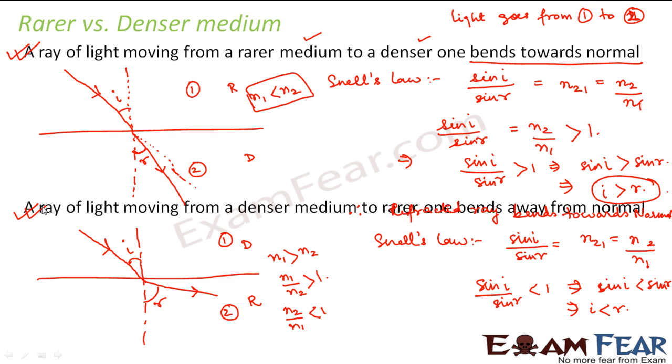Therefore, it bends towards the normal. Whereas when it enters from a denser medium to a rarer medium, it is entering a medium which is less crowded, so it is not afraid, it moves away from the normal, and it can stay alone easily. So when it enters from rarer to denser medium, it gets scared and wants to stay with the normal. Please do not get confused and remember these steps.